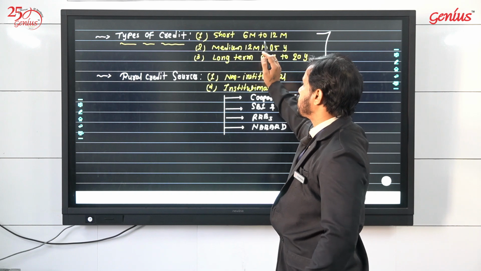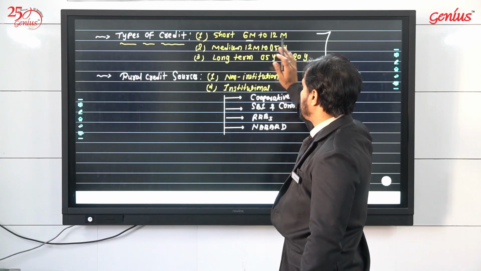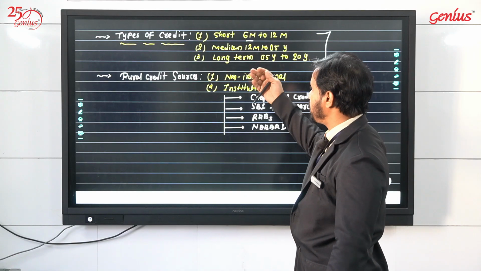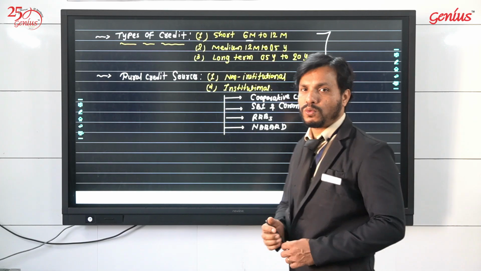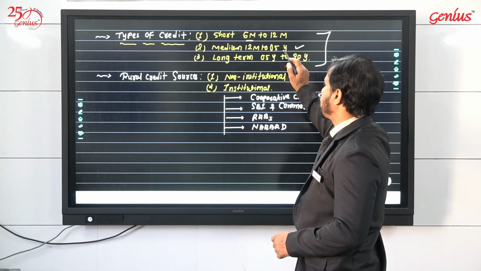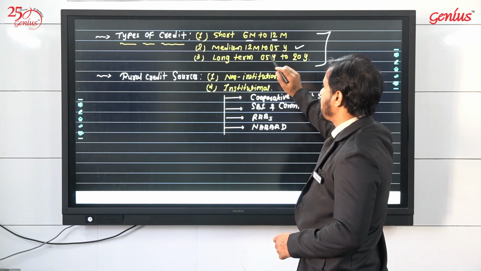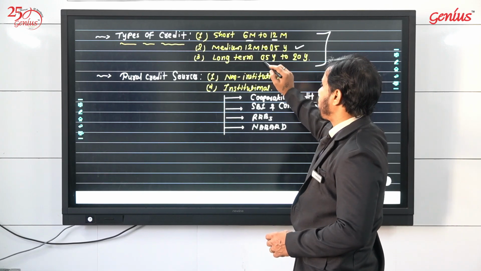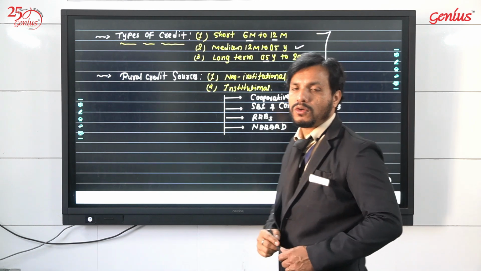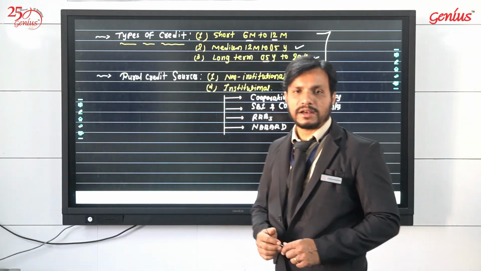Types of credit: short-term credit, which has a tenure of 6 months to 12 months, about half a year. Medium-term credit is 12 months to 5 years. This is to be remembered: where one ends, another starts, like a continuous series. Long-term credit starts from 5 years and goes to 20 years. So this duration, tenure, or time period of the credits we have to remember.